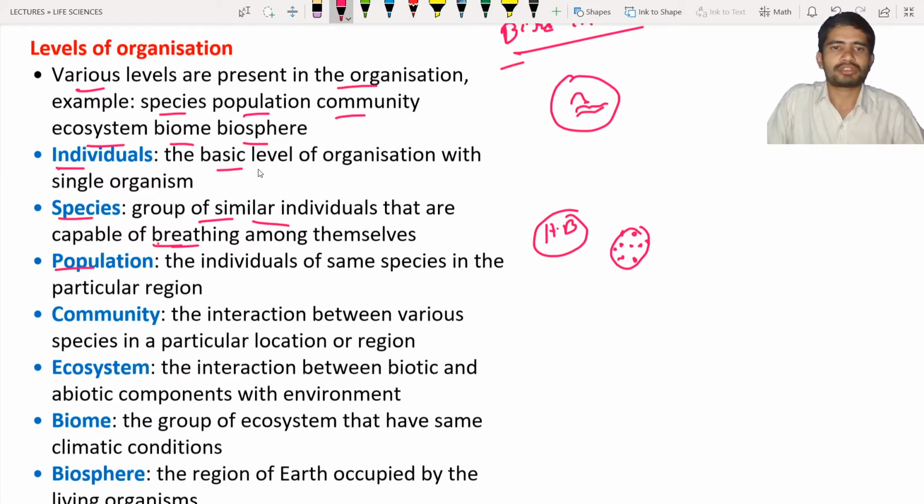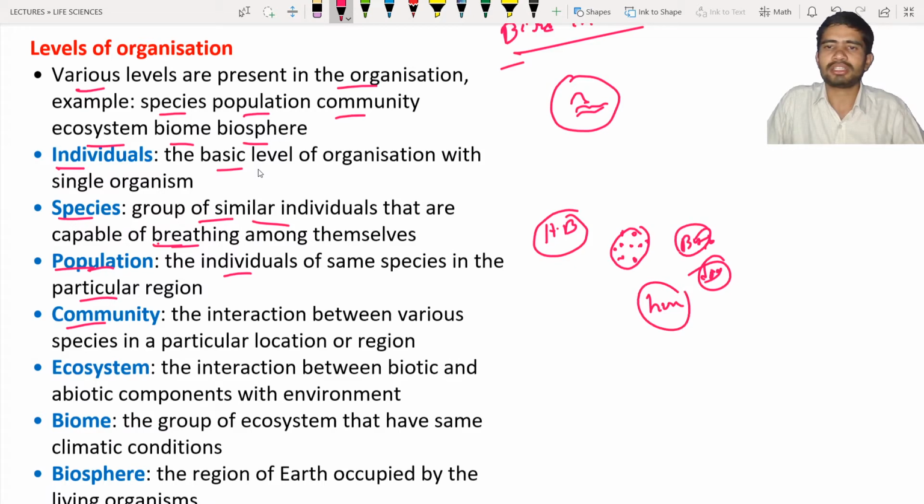Next is the population. The individuals of the same species in a particular region are known as the population. Here you can see how many numbers are present; the number present in a particular region is known as a population. Next is the community. Community means the interaction between various species. Honeybees are one species, birds are another species, dogs are another species, human beings are another species, and so on.